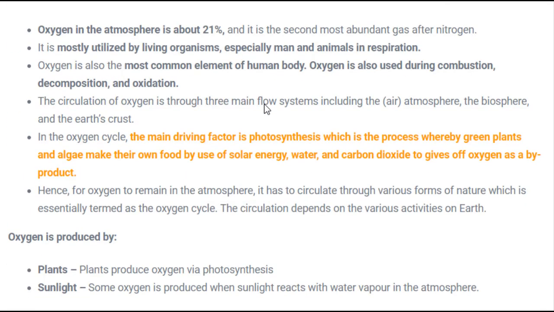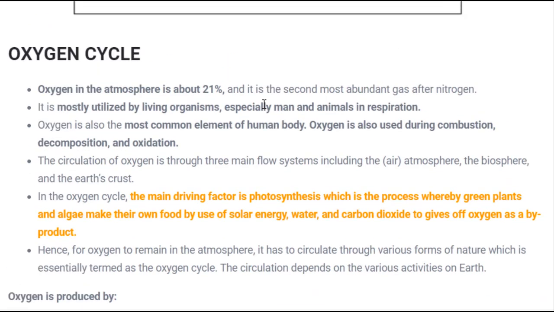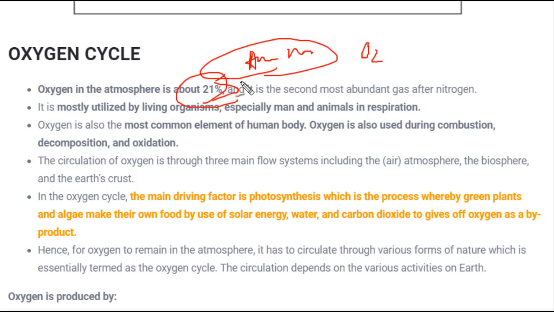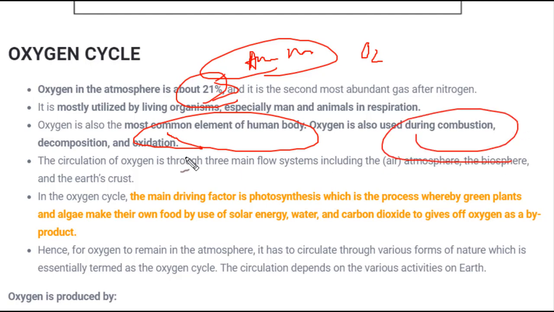Next kind of cycle is the oxygen cycle. Oxygen is the second most abundant gas by volume present in the atmosphere, and it is very important for the survival of all living beings on Earth, like all animals and human beings, which have to respire and consume oxygen. For respiration, oxygen is required. 21% of the air present in the atmosphere is oxygen, and as I said, it is the most common element in the human body. Oxygen is also used in combustion, decomposition and oxidation.